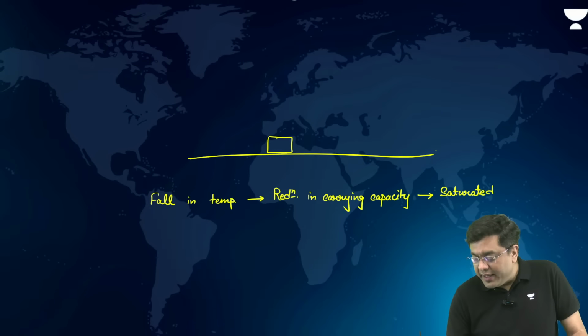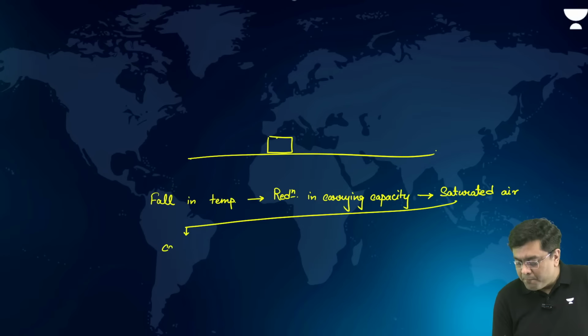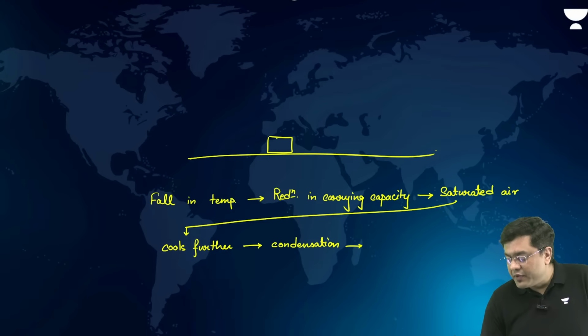That saturated air, when it cools down further, means there will be condensation, isn't it? And that condensation basically accumulates on the surface in the form of dew, right?